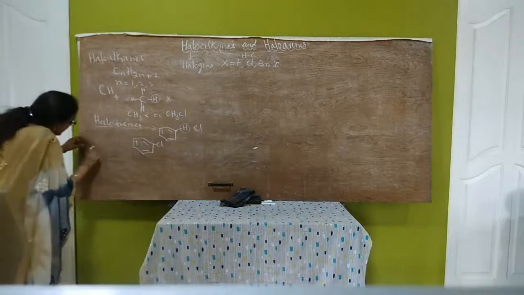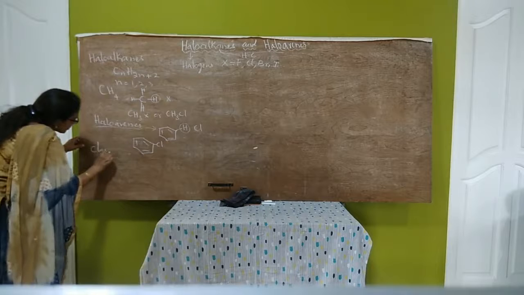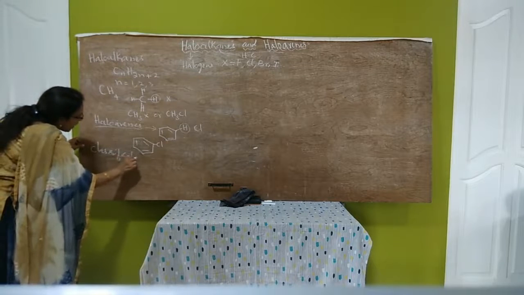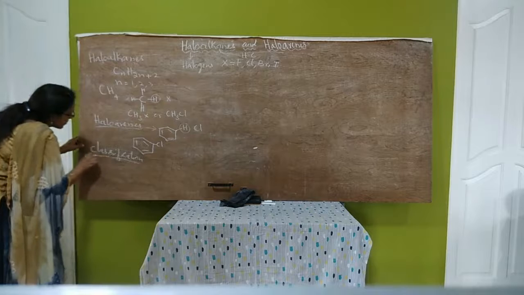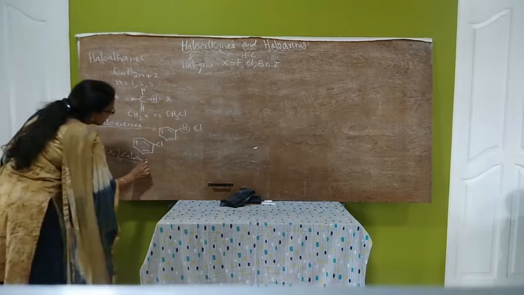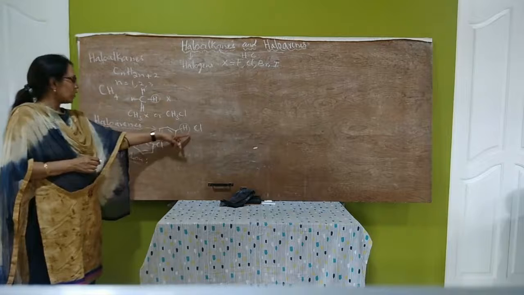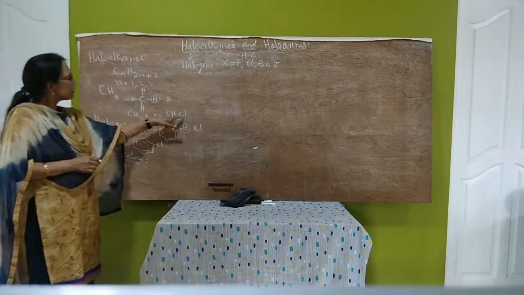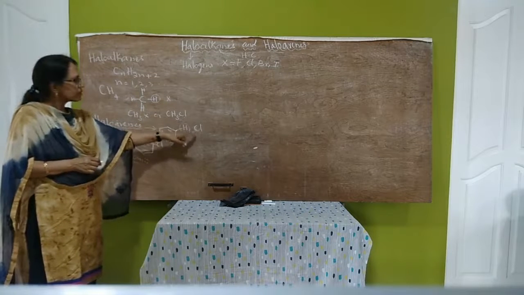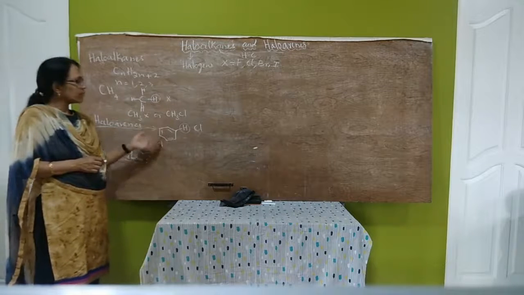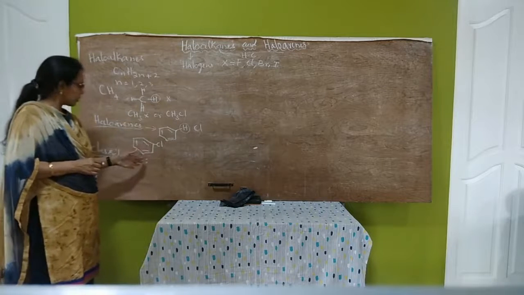Now let us study about its classification. Classification of haloalkanes and haloarenes. They are classified based on the number of halogen atoms. You see here, this contains one halogen atom, this also contains one halogen atom. They may contain more than one halogen atom also.